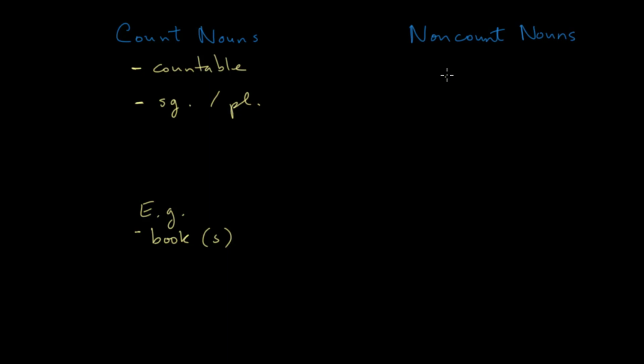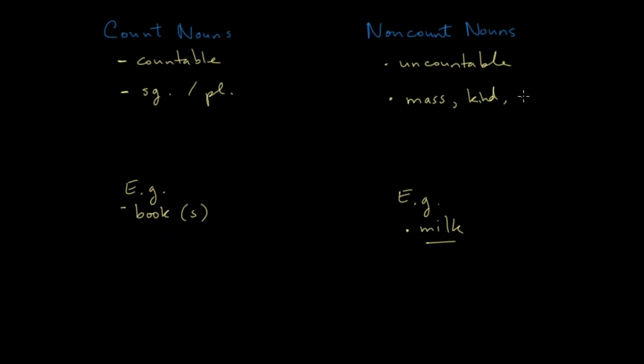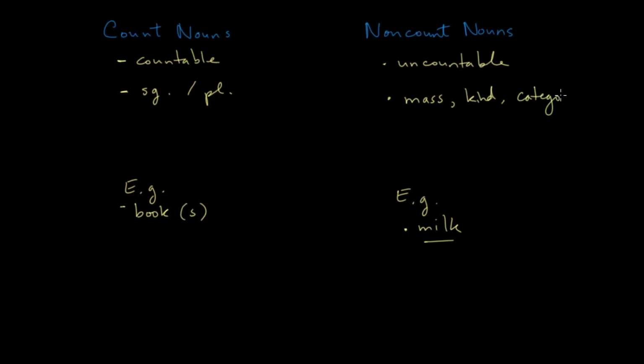By contrast, non-count nouns are uncountable. And if we give an example right away again, take the example of milk here. We don't tend to say 1 milk, 2 milks, 3 milks, and so on. Milk is an uncountable noun. Now, non-count nouns tend to deal with a mass of something. A mass, a kind of something, a category, it's another good word.